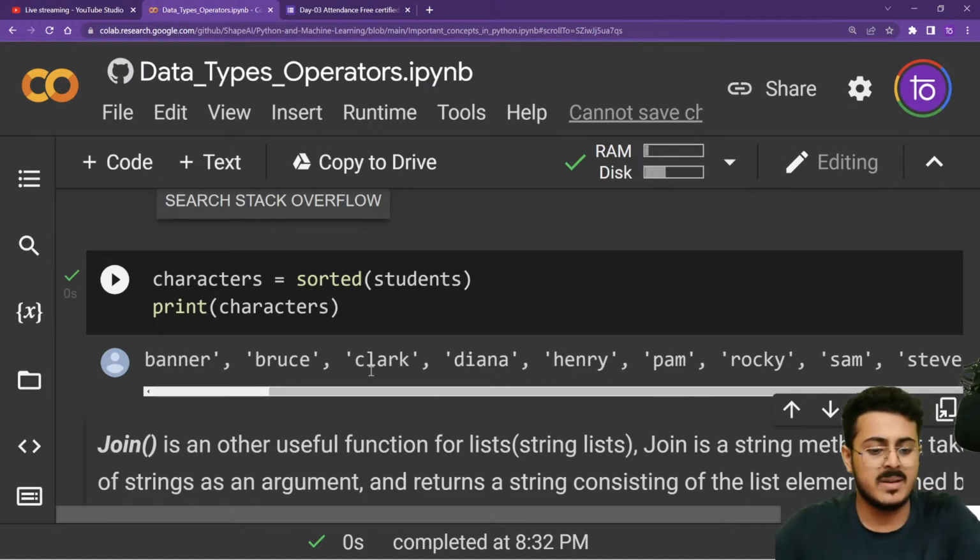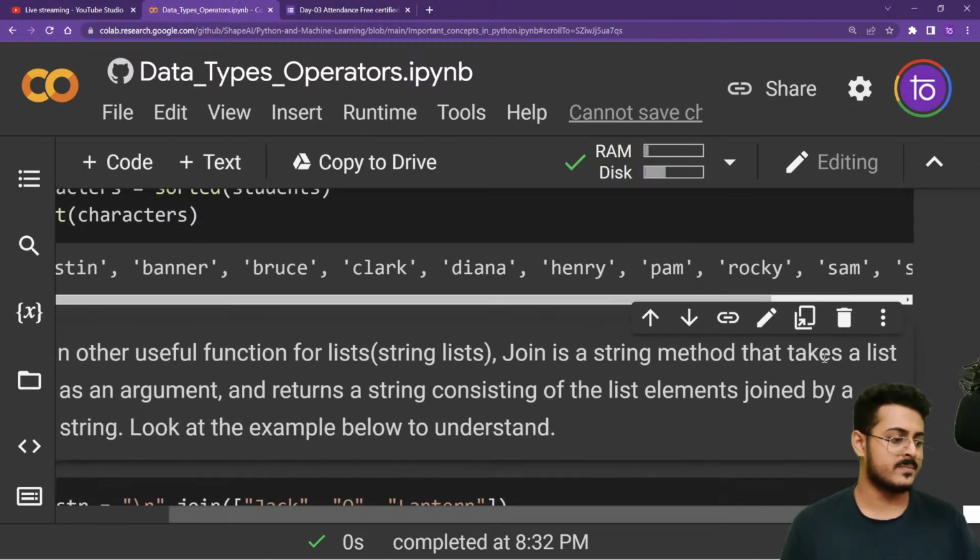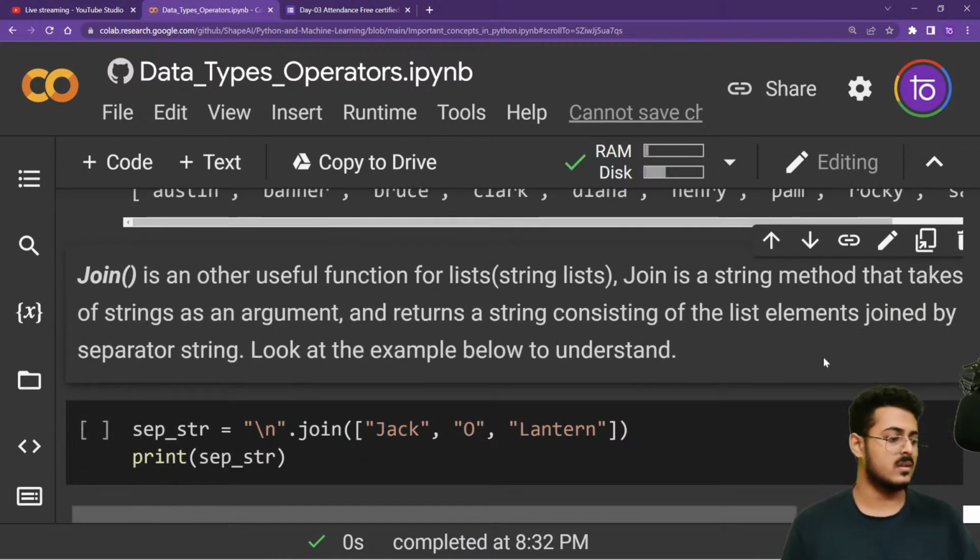If you have identical elements, like we have already studied, we'll go word by word. We are having Sam and Steve, starting with S and S. Then we'll be comparing the next two elements, then the next element, and so on and so forth. Great, guys. Amazing.